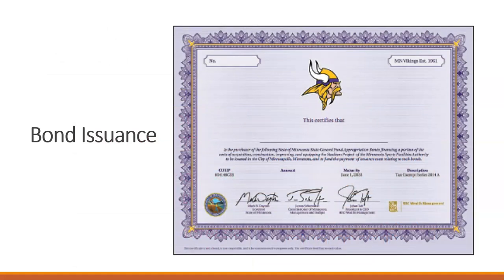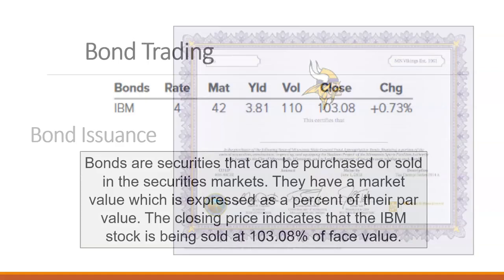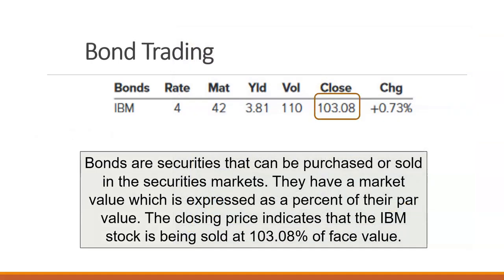This is an example of what a bond might look like. So if we buy a bond, it would be numbered. We would have one for every number that we owned. We would have our issuance date. There would be information about what the par amount of the bond was, what the rate was, and how it could be turned in. Bonds are also traded on the market. So they're securities that can be purchased and sold in the market. They have a market value.